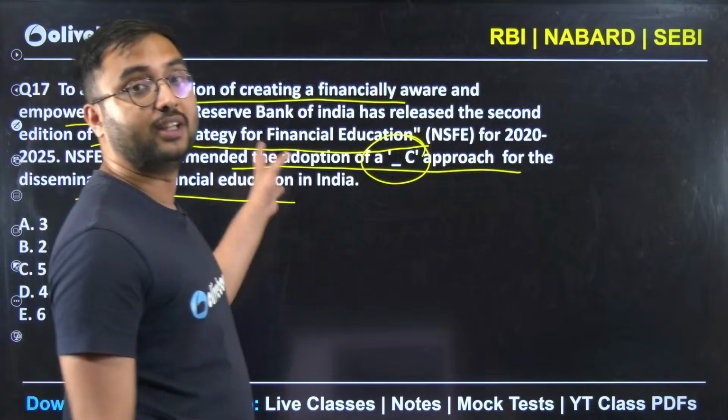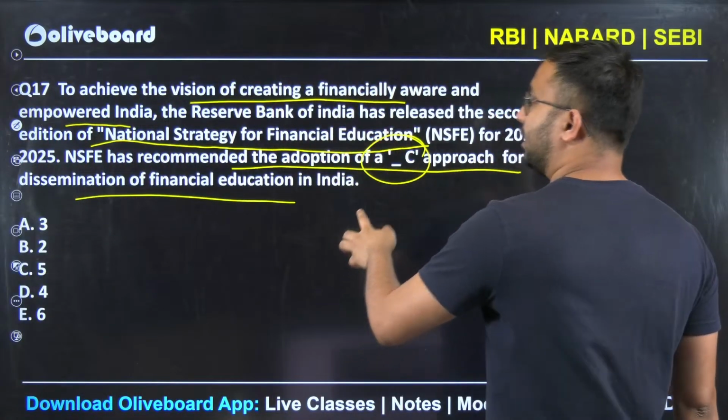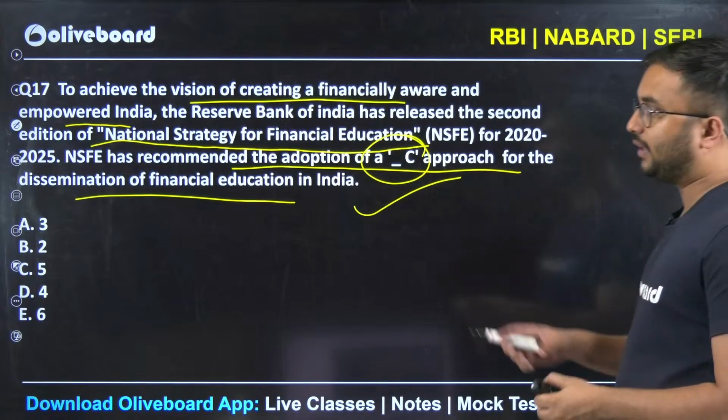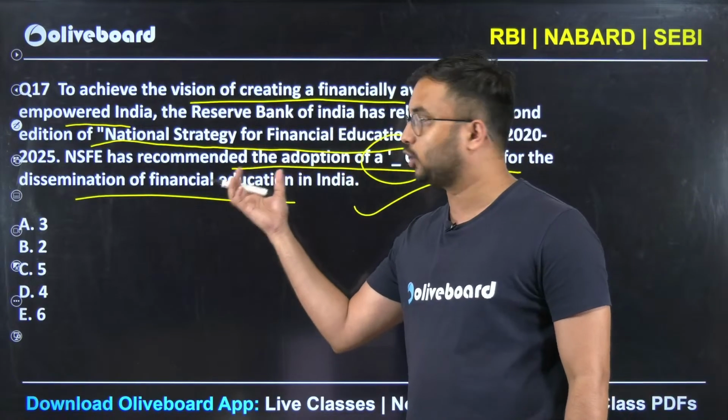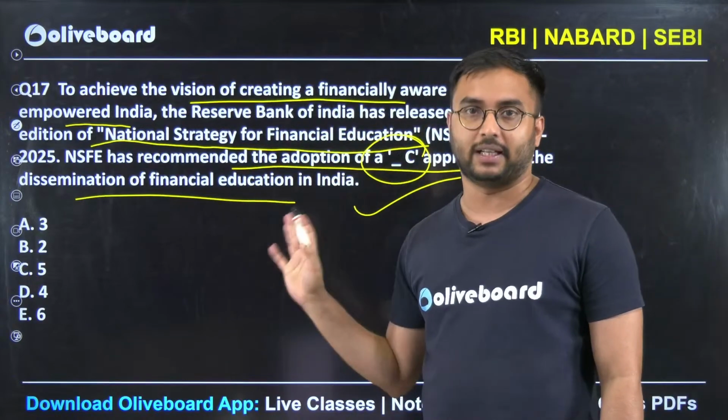Now again, financial literacy and financial inclusion. The topic is so important that you cannot miss on this. So that's why I tell that such, and look at the question, look at the gravity of this particular topic. Such question is to be expected to be in RBI Grade B exam.